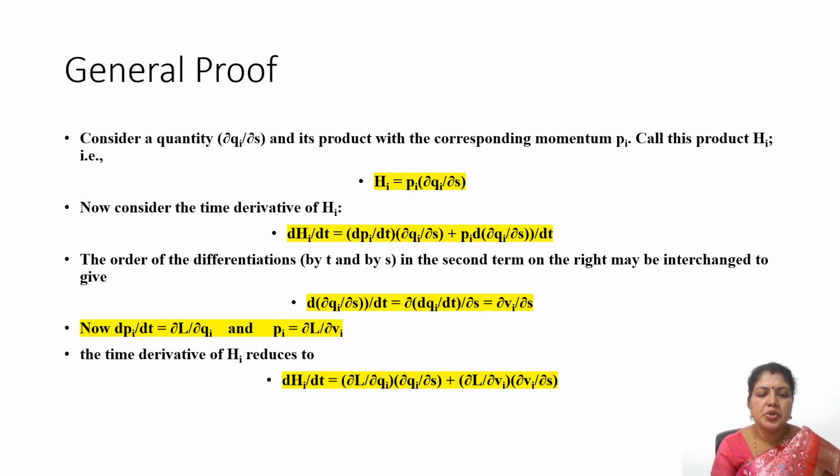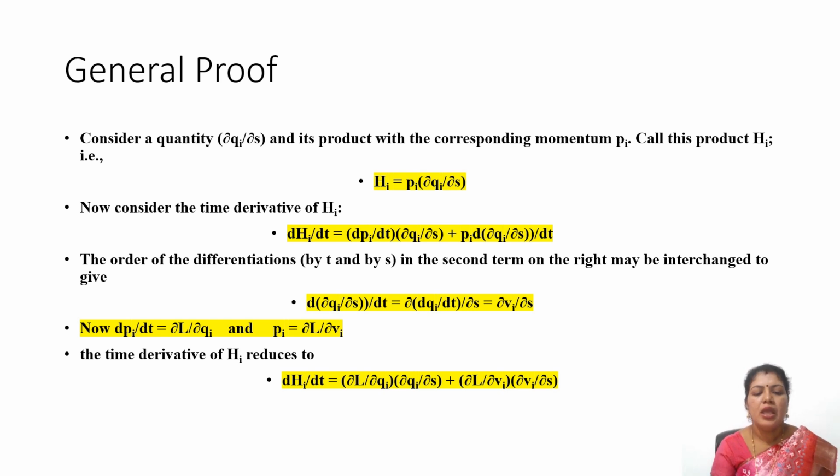dhi/dt = (dpi/dt)(∂qi/∂s) + pi d/dt(∂qi/∂s). It is a simple differentiation. If we have uv, we differentiate as u dv plus v du.